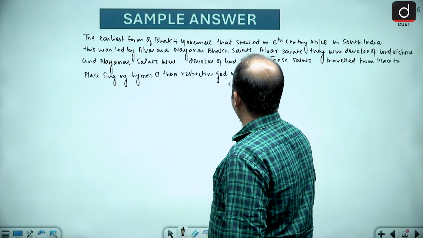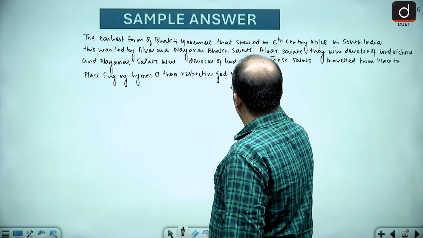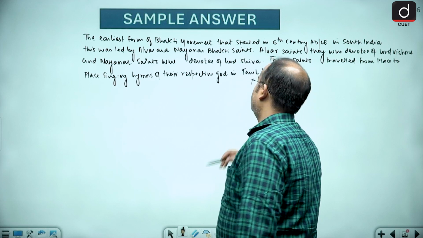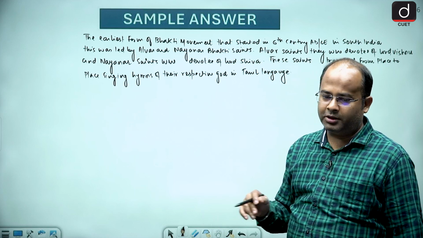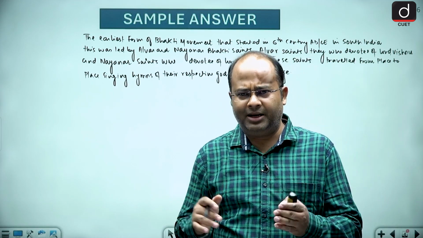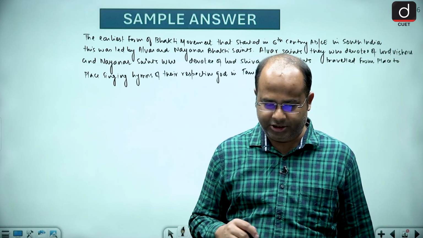Which language were they using? Tamil. They were using the Tamil language as a method of propagation, to propagate their messages.